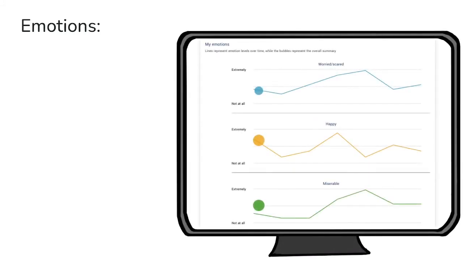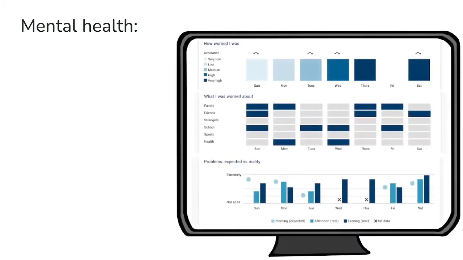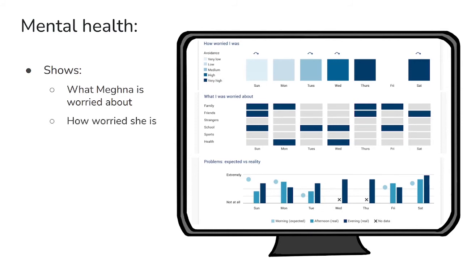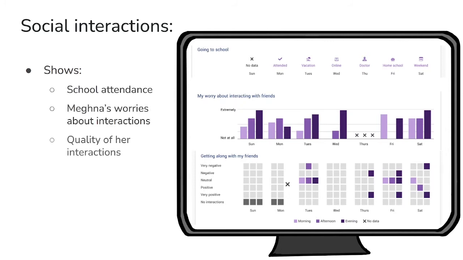Meghna's emotions are also visualized in the form of weekly total bubbles and more detailed line charts to see trends and patterns. They also review Meghna's worries and mental health. The graphs show how worried Meghna might have been and what she might have been worried about, as well as how bad she expects things to be and how bad they really are. They can also see Meghna's social interactions, including days she went to school or not, her worries about interacting with her friends, and the quality of her interactions.